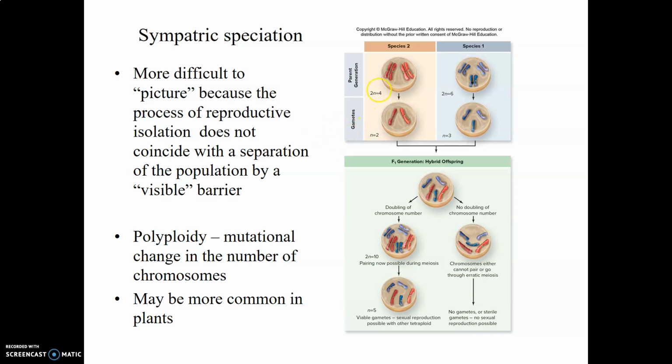It's maybe not as easy to visualize in an animal, but maybe in plants, because in plants we see something known as polyploidy, a mutation that changes the number of chromosomes. Many times polyploid plants become new species because once polyploidy is seen, those polyploid individuals only begin to reproduce with other polyploid individuals, and that all can occur within the same geographic area. So that's an example of sympatric speciation.